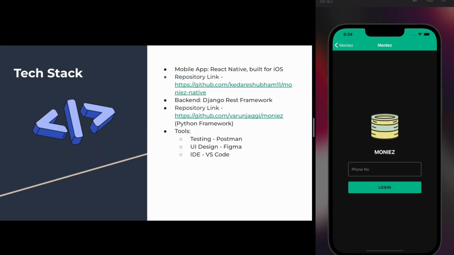The tech stack that we are using for this prototype is React Native for the mobile app and Django for the backend. The tools we have used are Postman for testing, Figma for UI design, and VS Code as our integrated development environment.